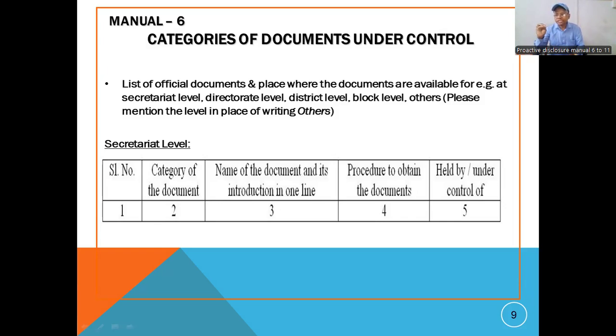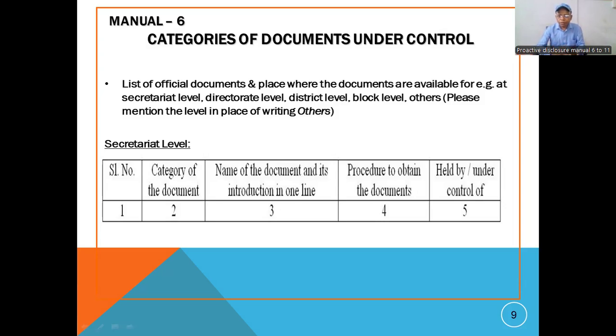Which document? Which type of document? The category. Maybe it is an estimation copy, maybe a guideline, an order copy or proceedings; whatever the documents are, we have to mention the category. Column number 2. I have shared this tabular format with you. According to this tabular format, you have to disclose the information under manual number 6.